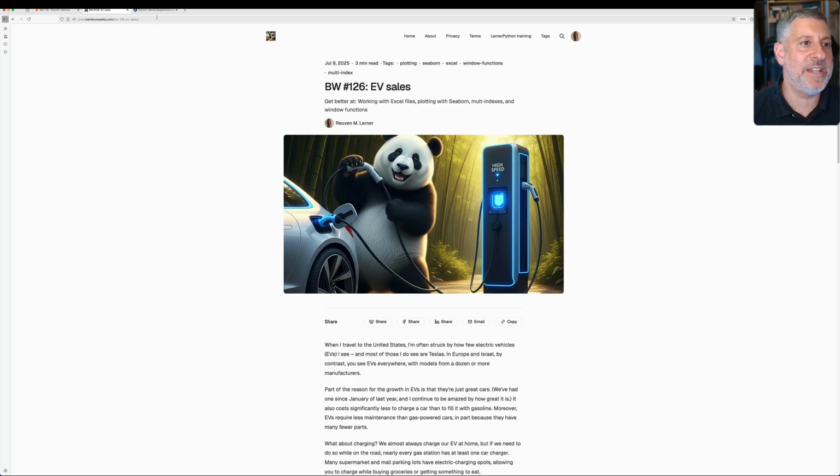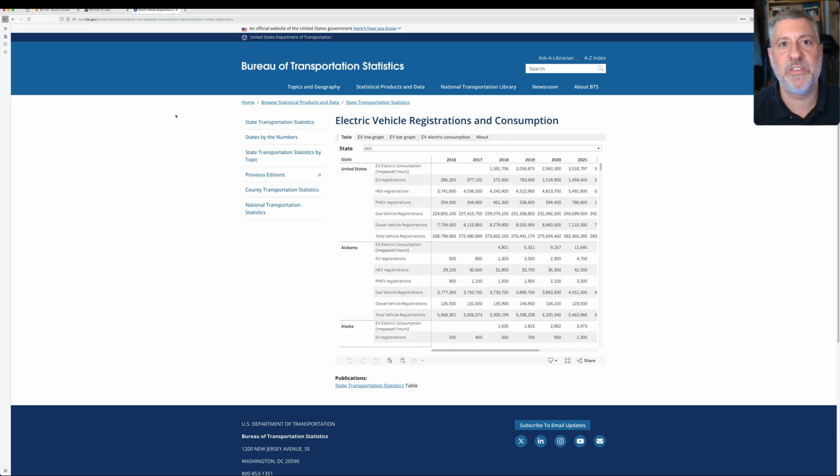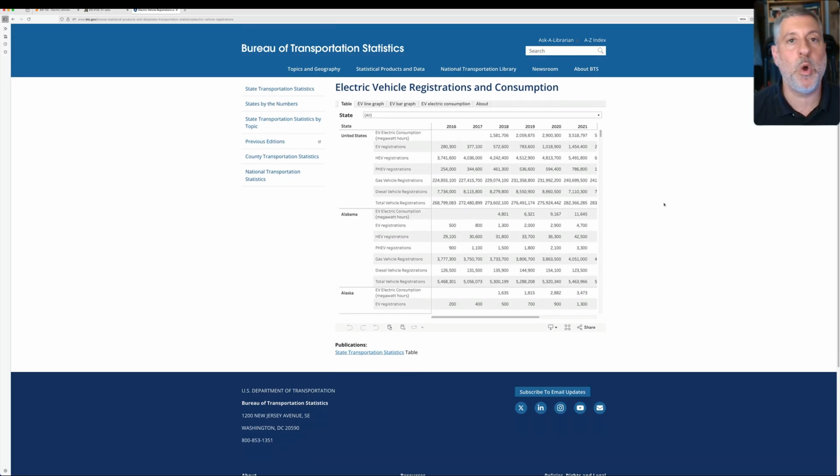So I decided to look at data from the Bureau of Transportation Statistics. That's part of the US Department of Transportation. And you can see if we go to their website, we have a nice table here with information from 2016 all the way through 2024, both for the overall US and for each individual state.